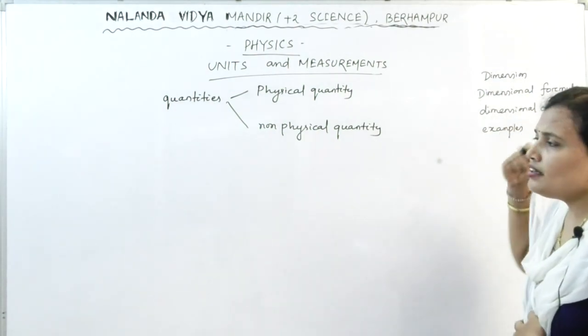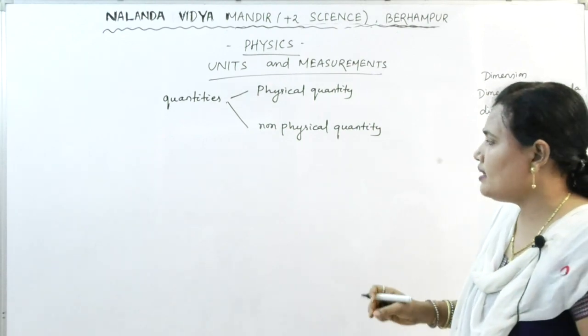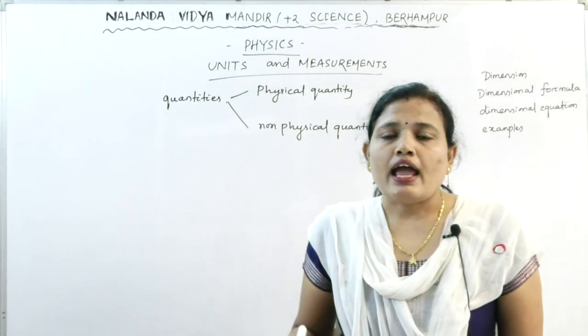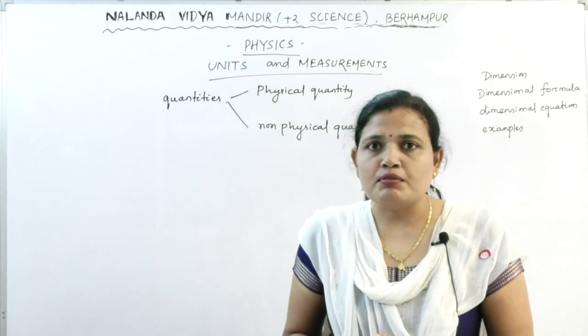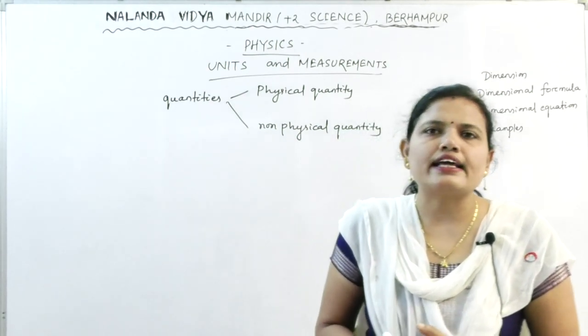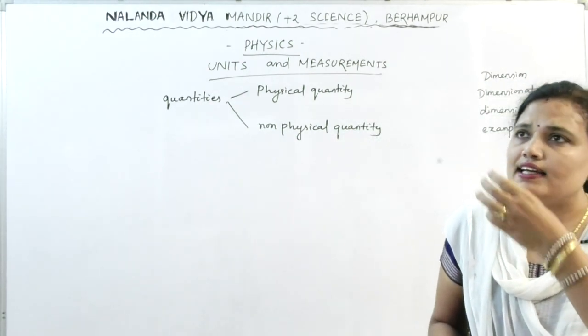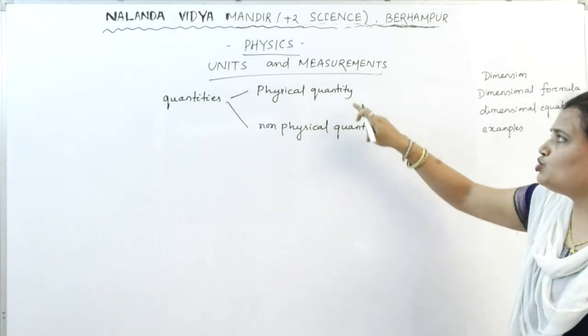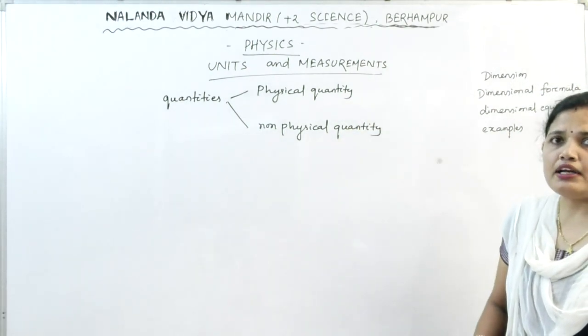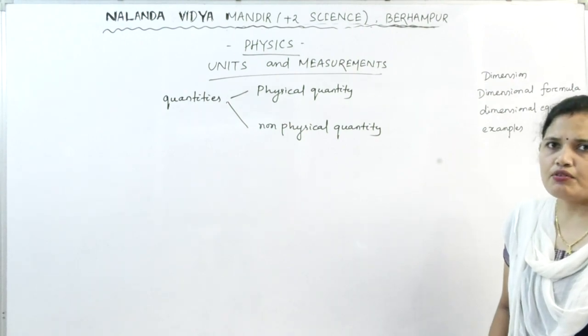Examples of non physical quantities are emotion, sorrow, handsome, beautiful, cuteness; these cannot be measured. So these are the non physical quantities, and the quantities which we can measure are the physical quantities.